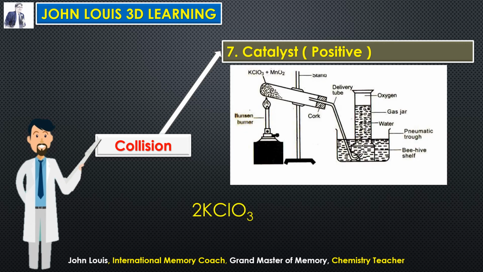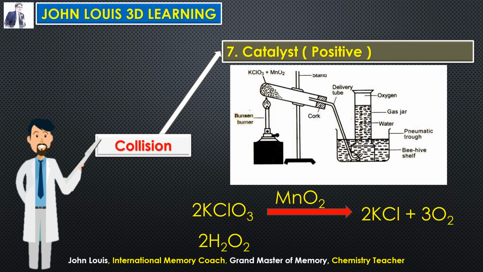You take potassium chlorate, and if you heat it, it is a very, very slow reaction. Oxygen gas will be liberated very slowly. Potassium chloride and oxygen gas are formed. But this reaction will take place very slowly. But if we add manganese dioxide, manganese dioxide will not take part in the reaction. But in the presence of manganese dioxide, this reaction will happen faster. So what is the role of manganese dioxide here? It increases the speed of the reaction. Therefore, it is a positive catalyst.